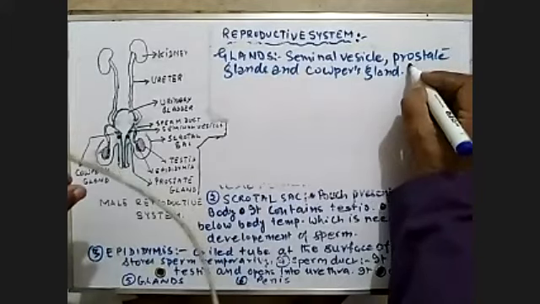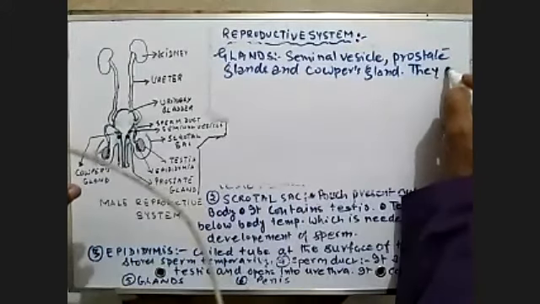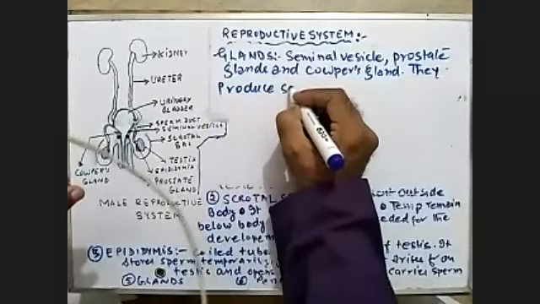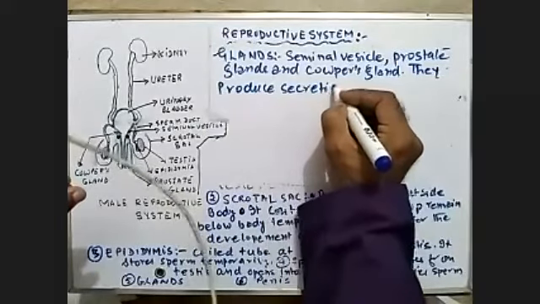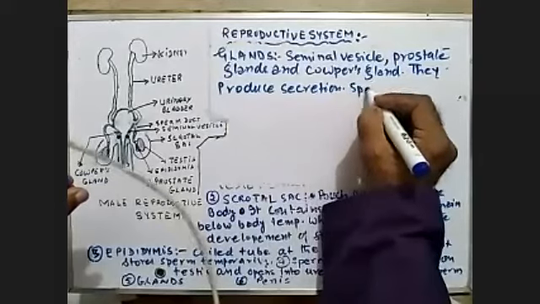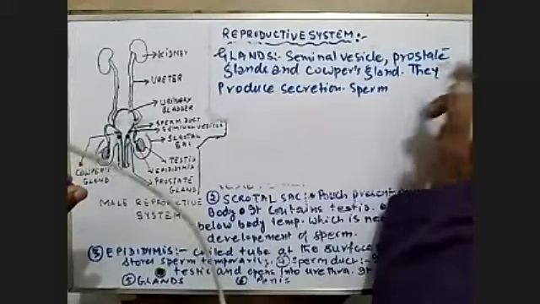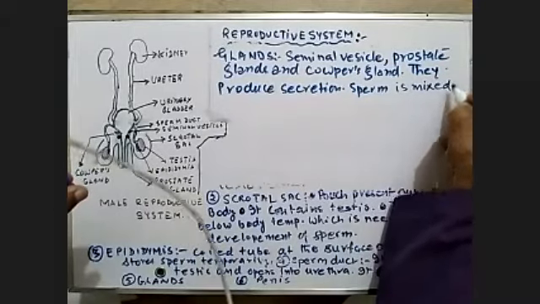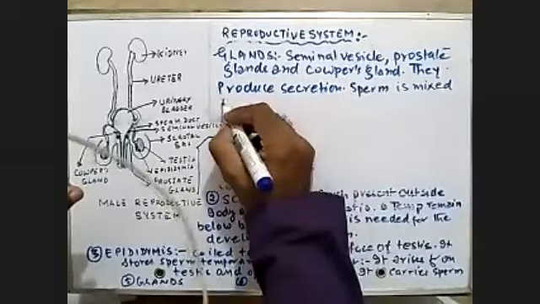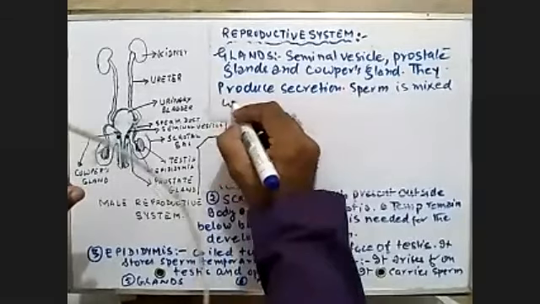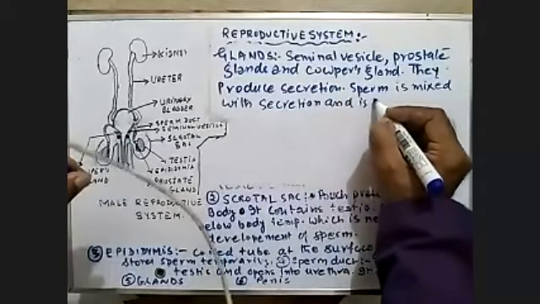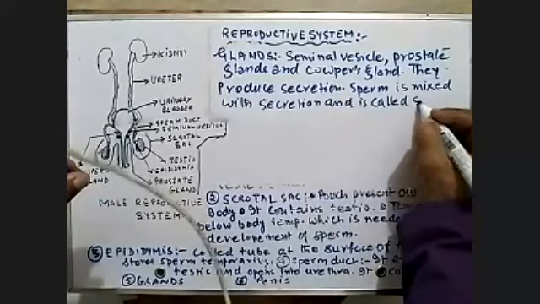They produce secretion. The sperm is mixed with the secretion and is called semen.